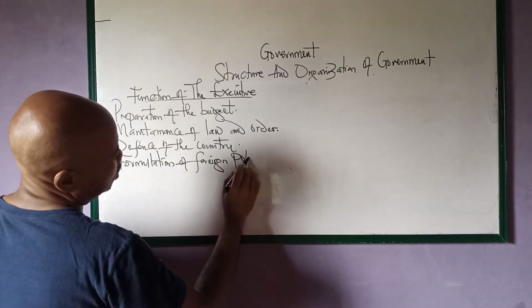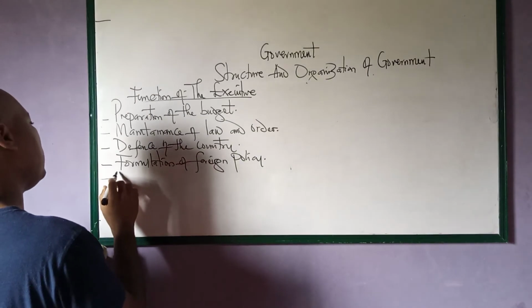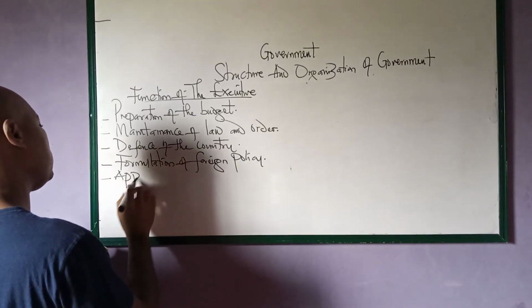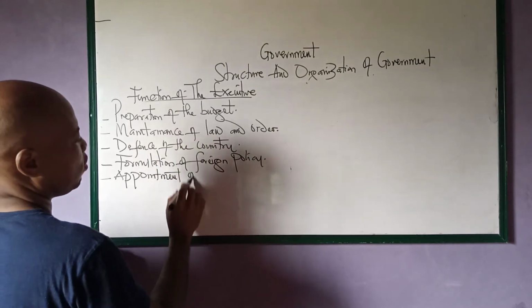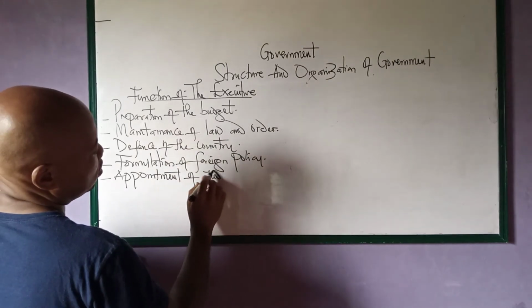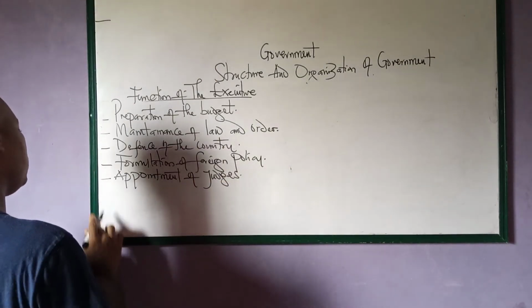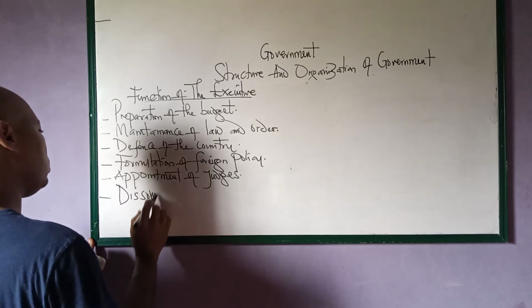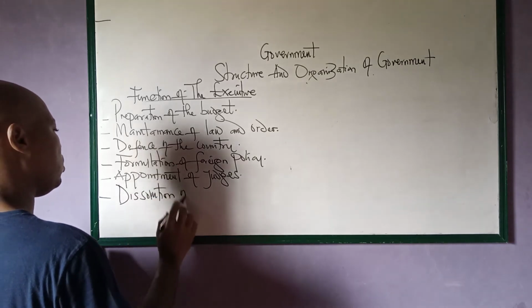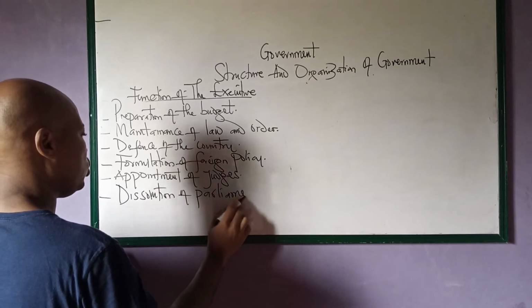Number five, appointment of judges. Another one, dissolution of parliament.